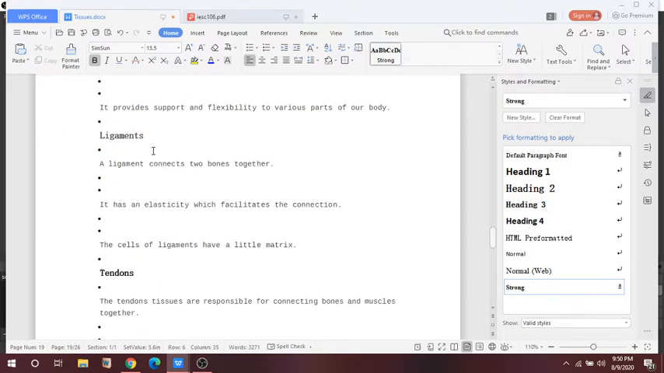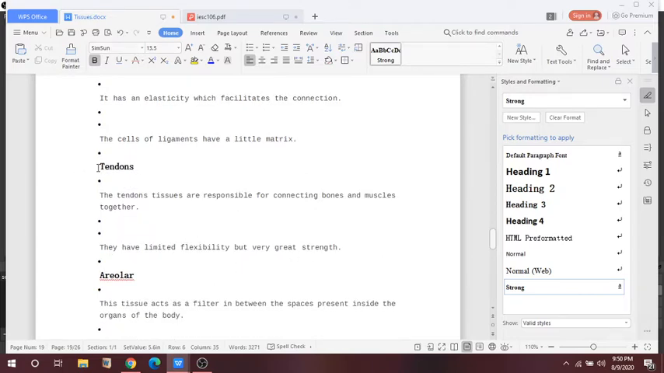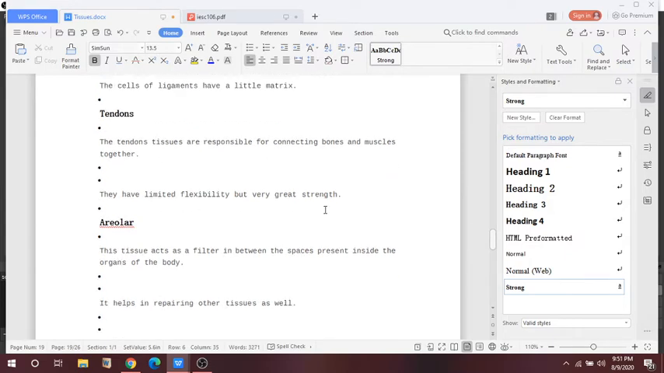These are the ligaments. A ligament connects two bones together, and its elasticity facilitates the connection. The cells of the ligament have little matrix. Here you can see tendon. What were tendons? Those that connect muscles to bones we call tendons. They have limited flexibility but very great strength.